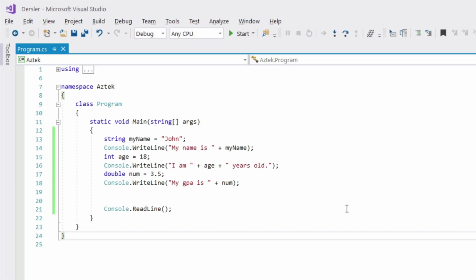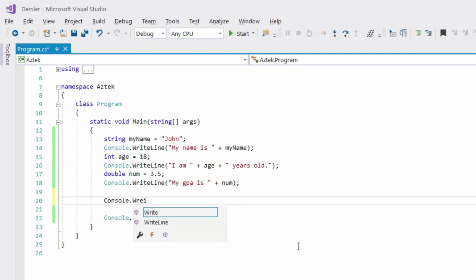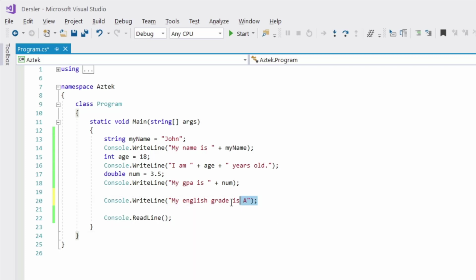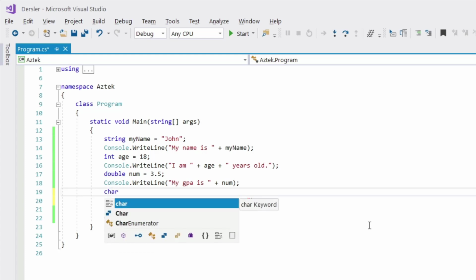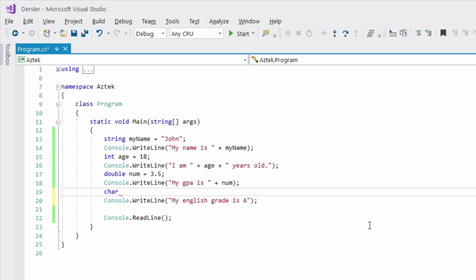Okay, now let's give an example of a different data type. Let's say my English grade is A. Let's give an example like that. And I want to change this grade to a character. To do that, I have to define a data type, and that data type is char, short for character. Let's say char myGrade, and assign a value to that.